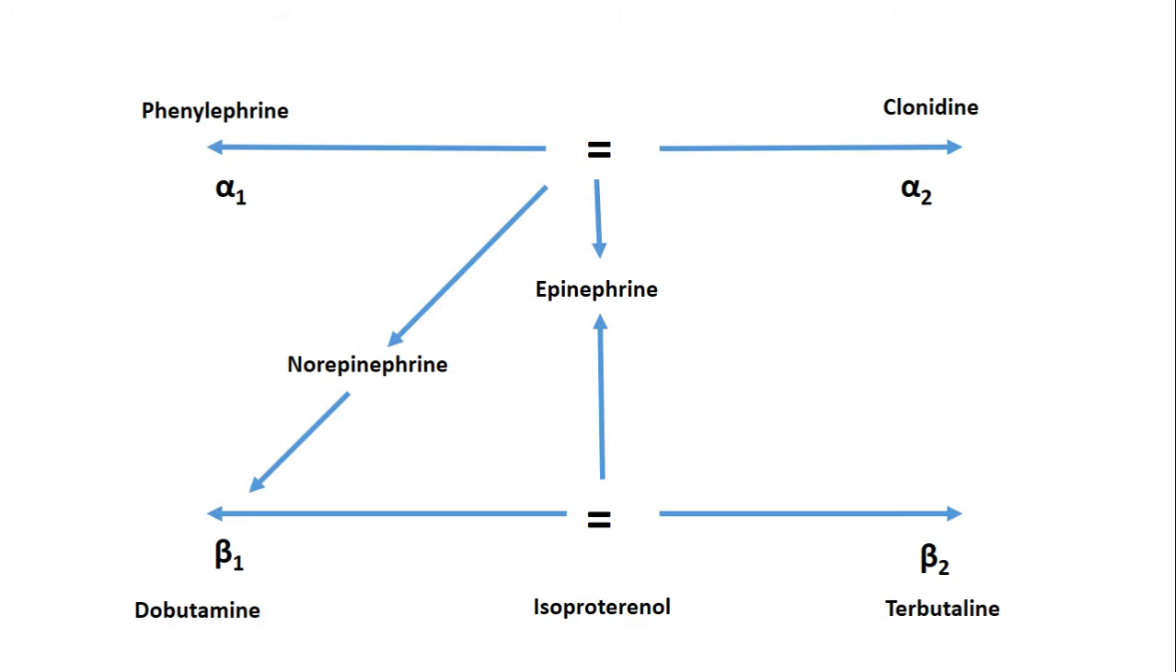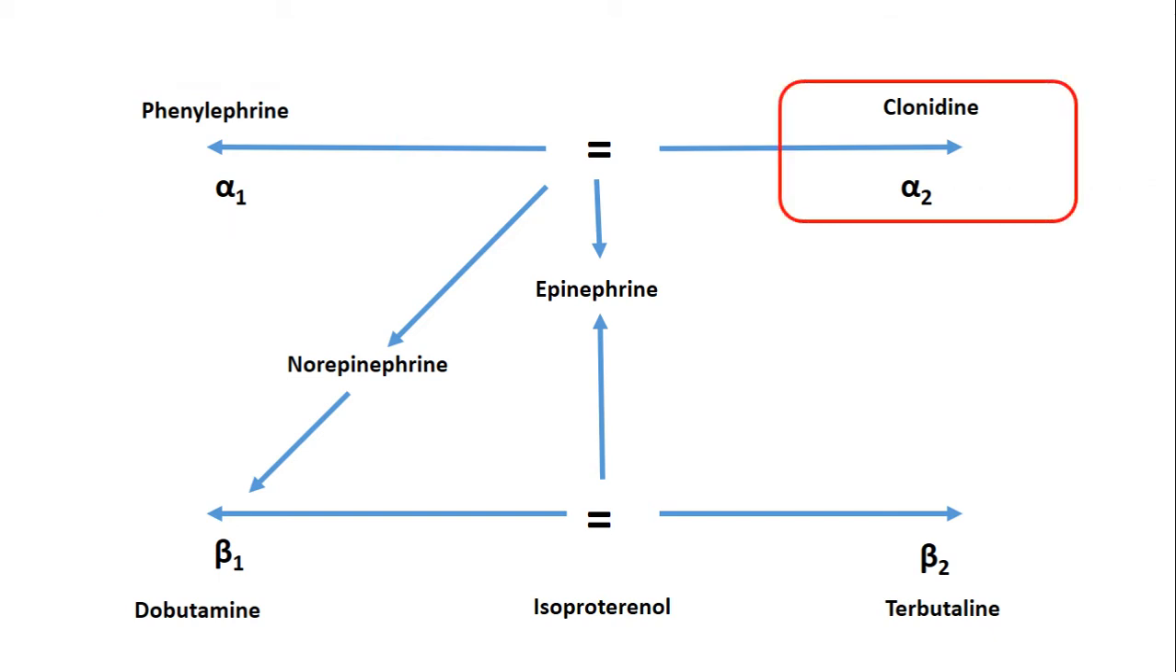This is the flowchart of classification of adrenergic agonists based on their affinity towards alpha and beta receptors. Here you have phenylephrine, which has predominant action on the alpha 1 receptors. It is an alpha 1 agonist. As you are aware, alpha 1 is predominantly present in the vascular smooth muscles.